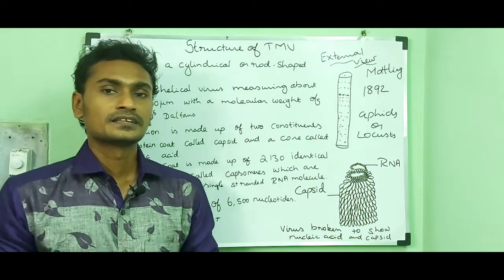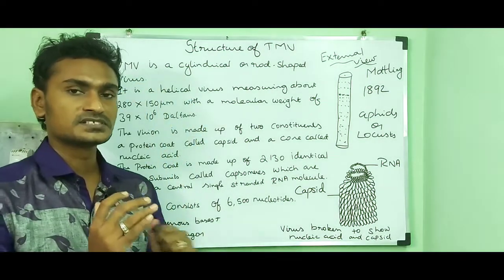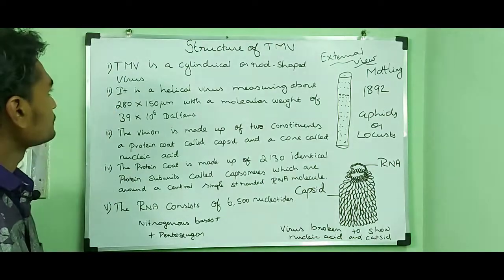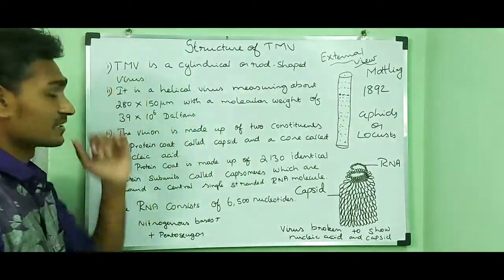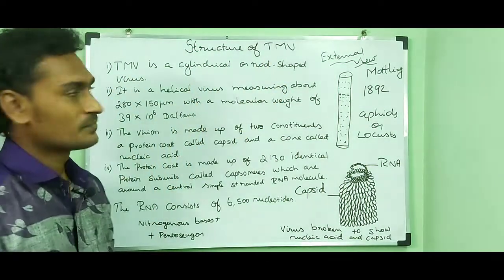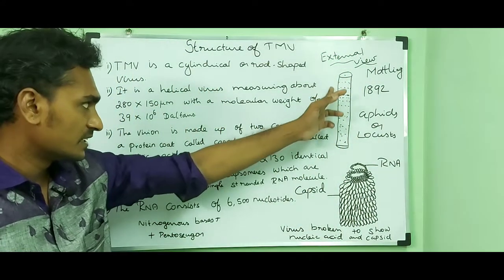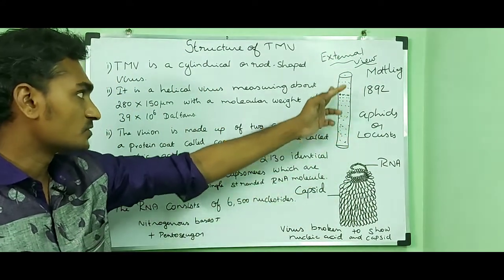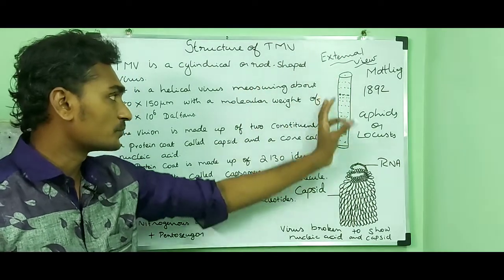Then I am going to tell you about the structure of TMV. TMV is a cylindrical or rod-shaped virus. This is the external view of TMV, and you can observe the cylindrical or rod shape.